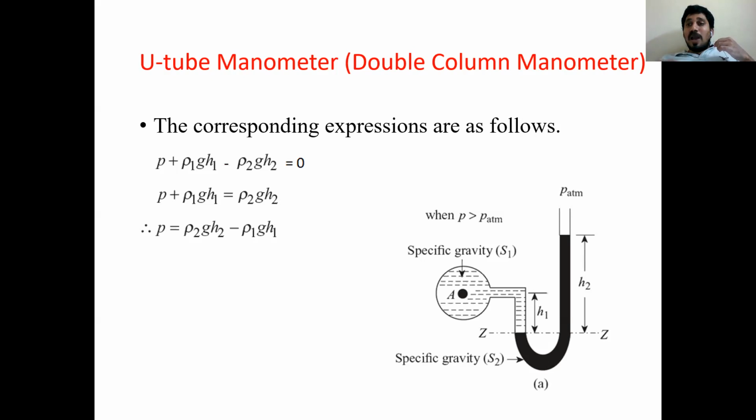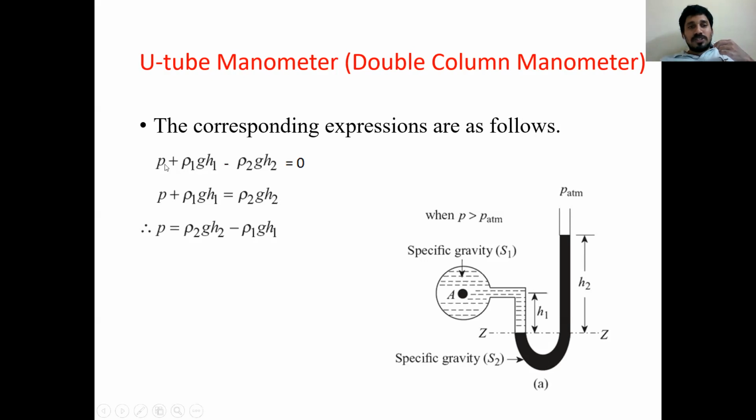If I consider absolute pressure, the atmospheric pressure value you have to take is P atmosphere. Otherwise, on the left side, rho 2 g H2 minus P atm is equal to 0 if I want to calculate absolute pressure. Now I am writing the equation only for gauge pressures. Gauge pressure means atmospheric pressure value is no need to consider. You can avoid that. Atmospheric value is not required in the equation for gauge pressures. If I want to write absolute pressure, we have to consider atmospheric pressure.